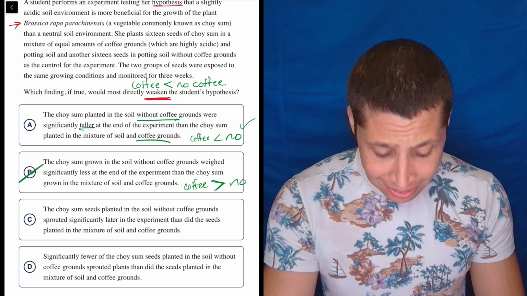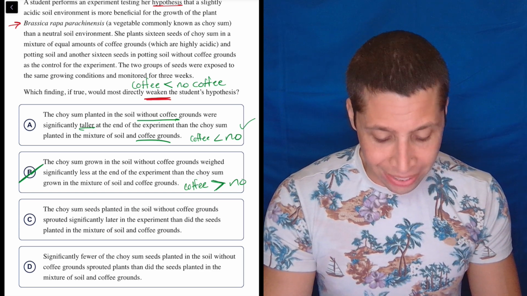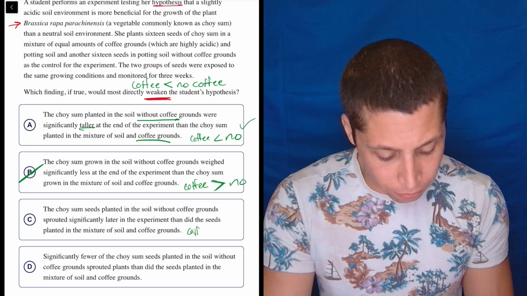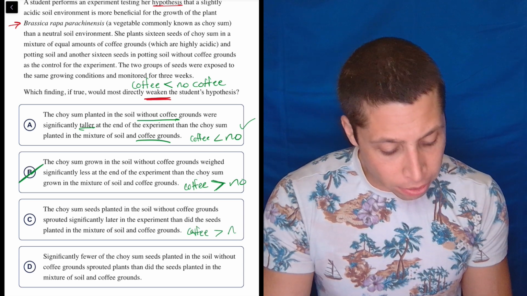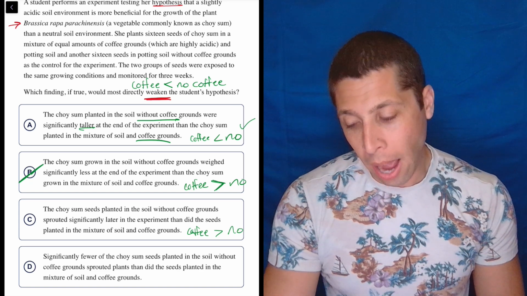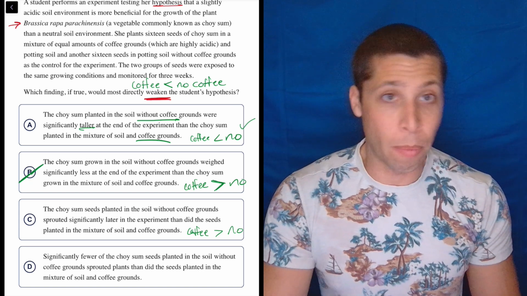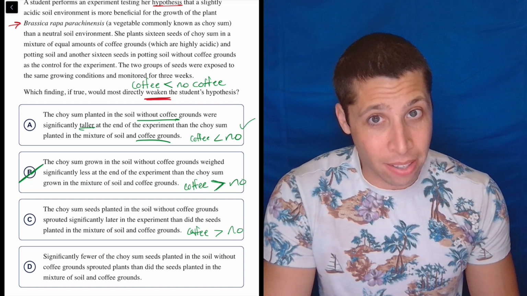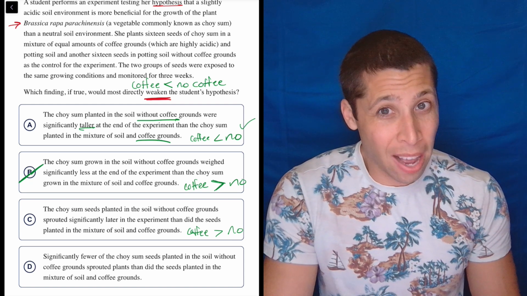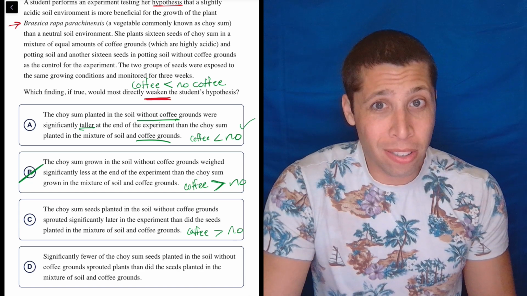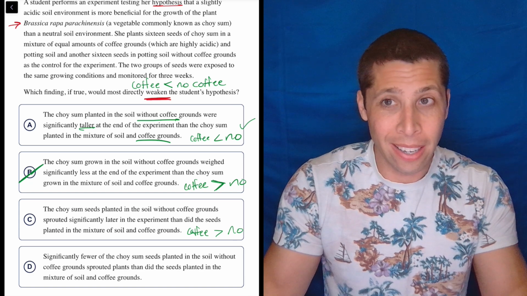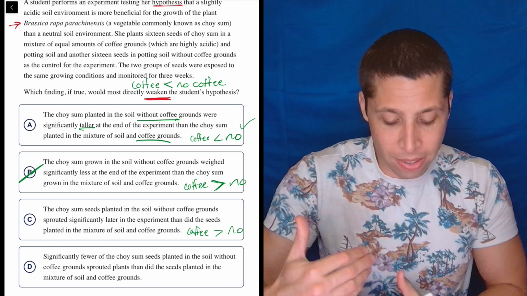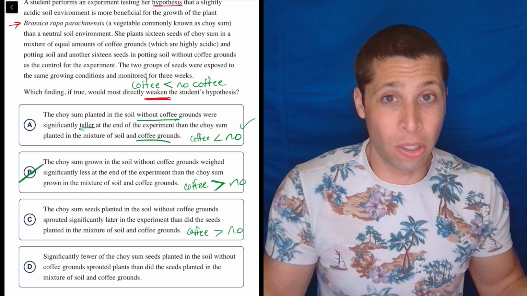C, the choy sum seeds planted in the soil without coffee grounds sprouted significantly later in the experiment than did the seeds planted in the mixture of soil and coffee grounds. So again, this is saying coffee, which would have been earlier, is better than the no coffee. Now look, I'm not a botanist. I don't really know about plants and what makes them good or bad. But I think these are cases where you just need to be comfortable using your common sense. If it sprouts later, does that sound good or bad? That sounds bad, right? They don't say it in the passage, but it sounds like it's slow, it's delayed, right? I mean, that sounds worse. So it sounds like the no coffee one is worse off than the coffee one.